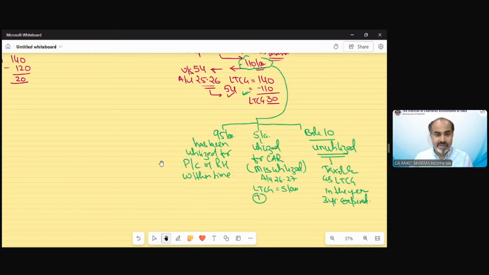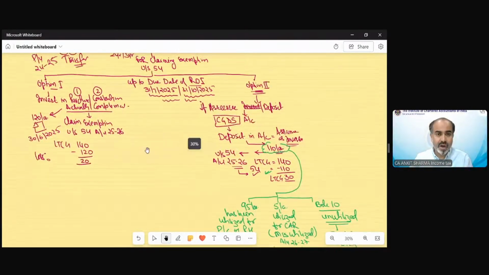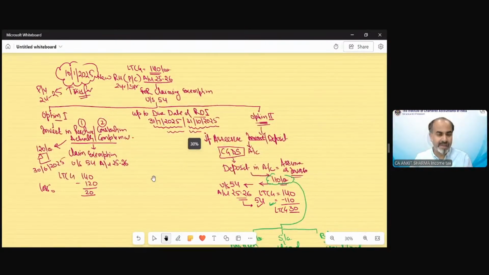So now you must have understood how this provision will work, how we are able to claim the exemption in the same year. So you have option 1 or option 2. In the question you must see if the actual investment has been done up to the due date of ROI. If the actual investment has been done, then we can claim the exemption in the same assessment year. There is no issue.